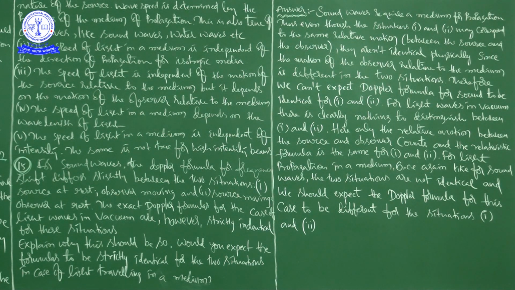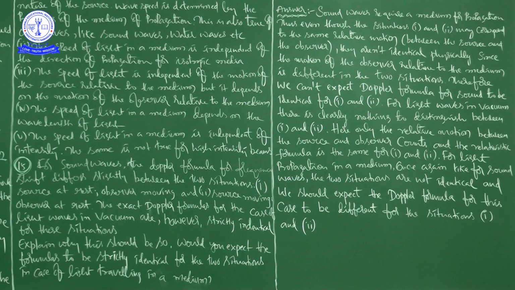Next, fourth one. The speed of light in a medium depends on the wavelength of light. That is the formula c equals nu lambda, right?